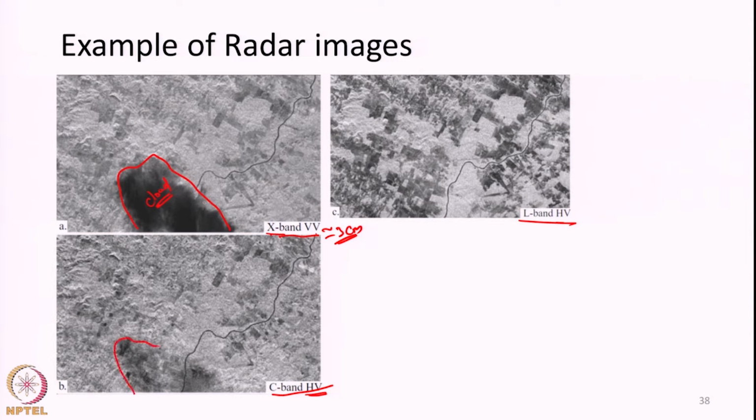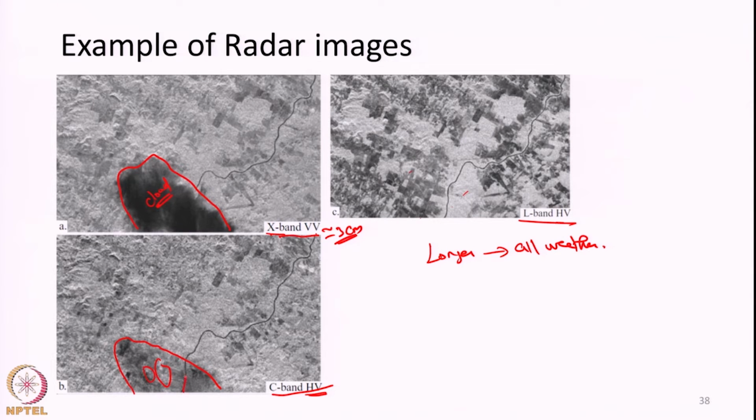In C band, the cloud is present, but still we are able to see some portion of the land surface, whereas in L band the cloud is almost absent. We are clearly seeing the ground surface without any interference from the cloud. So, this tells us longer wavelengths are useful for all weather monitoring. This is one piece of information we get from this analysis.